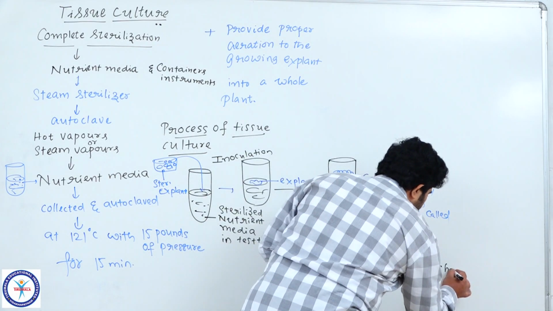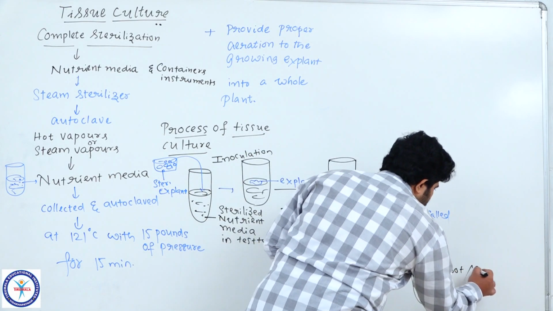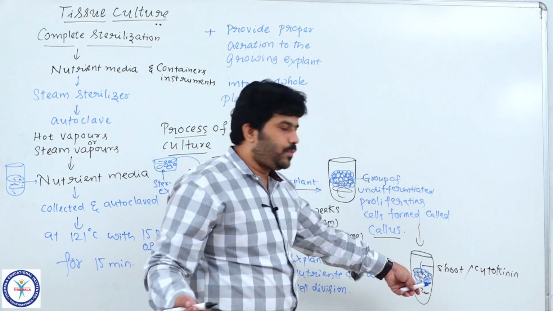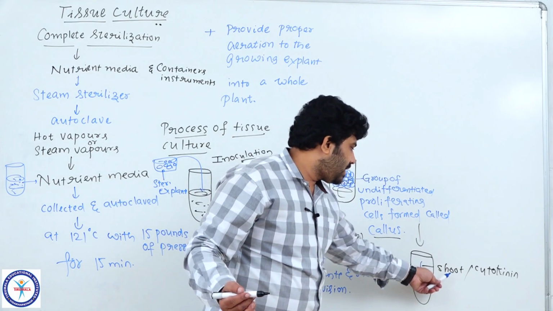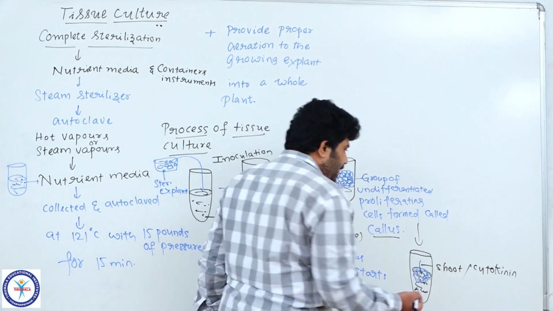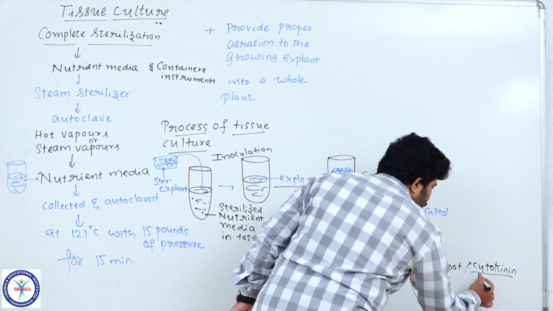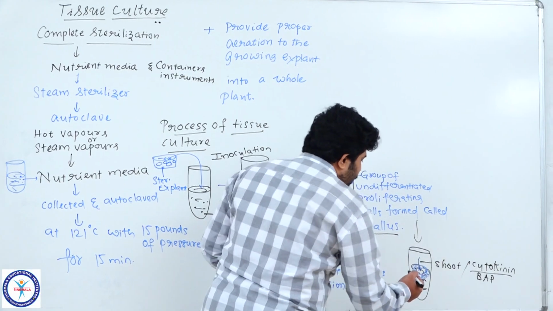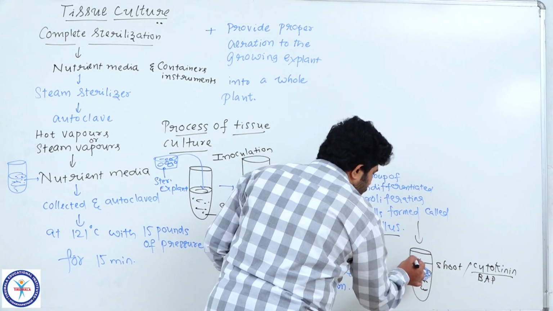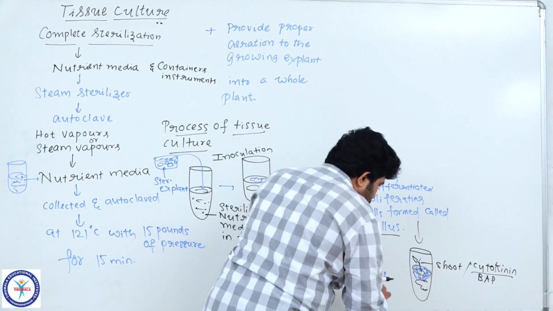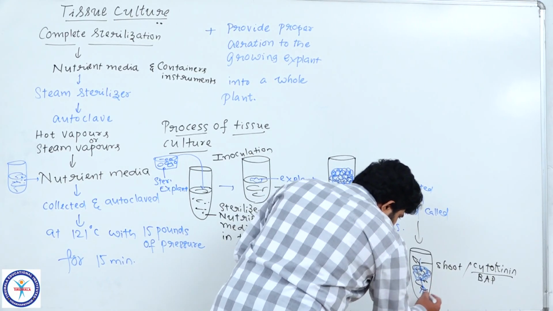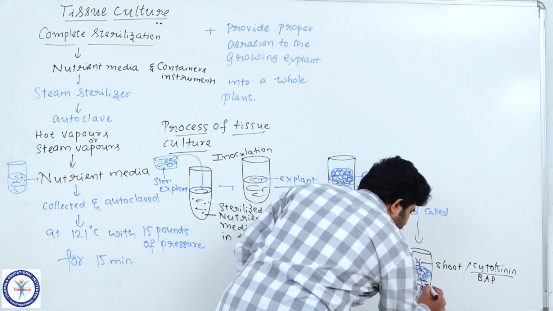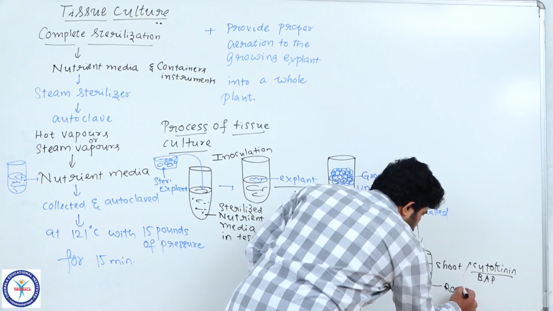For shoot production we use cytokinins, which are familiar for the production of organs like shoots. Understood? In place of cytokinin, as you know very well, we are using BAP as an artificial cytokinin. Later, with a small leaf primordia it comes out. Later it produces small roots that project into the nutrient media towards the bottom of the test tube. These are called roots, root projections.